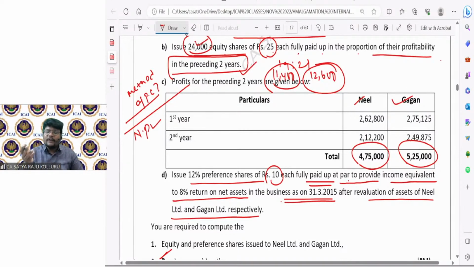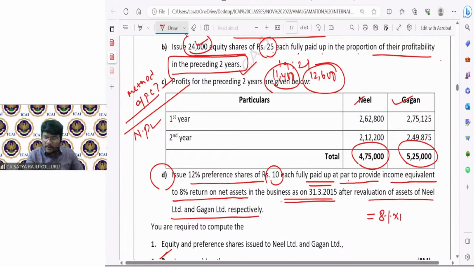In the form of equity shares, how much I am going to pay, I already decided through points B and C. Now in the form of preference shares, how much I should pay, I should work out through point D. What is the given information? Issue 12% preference shares of 10 each, fully paid up at par, to provide income equivalent to 8% return on net assets.